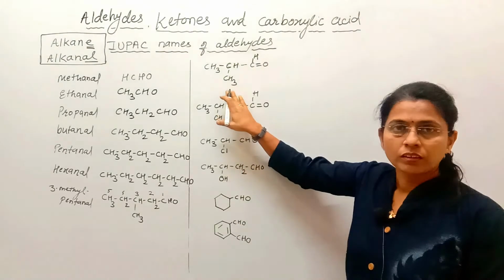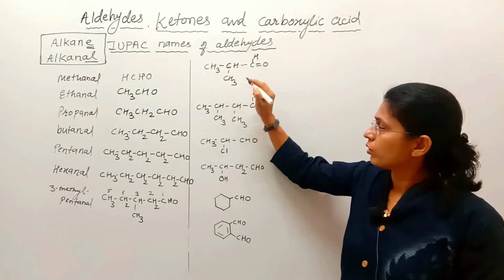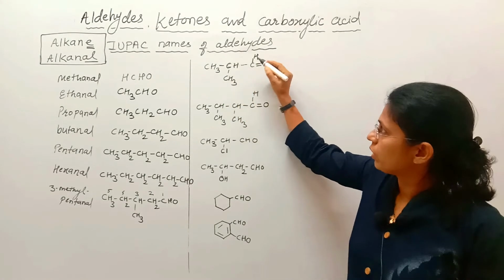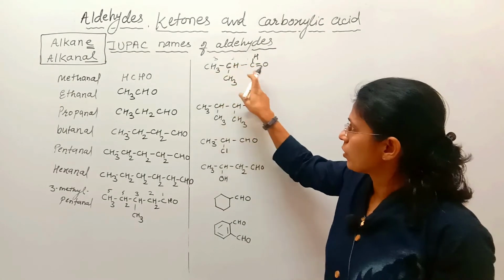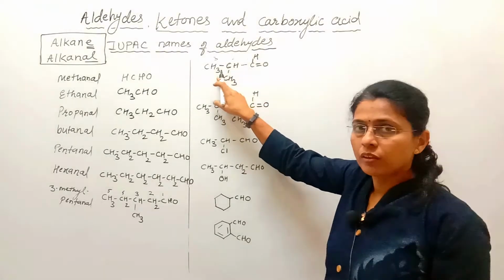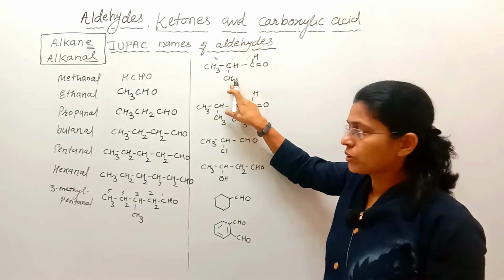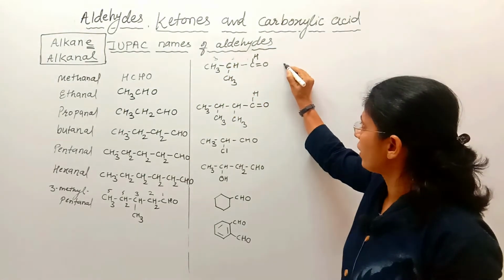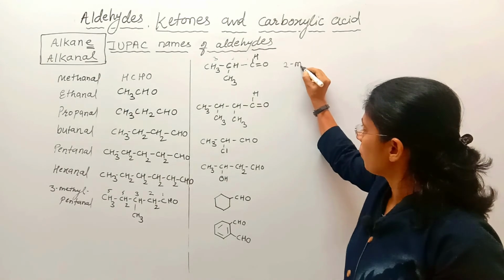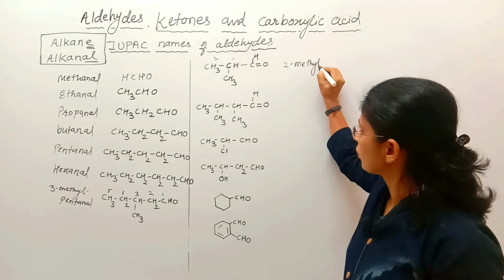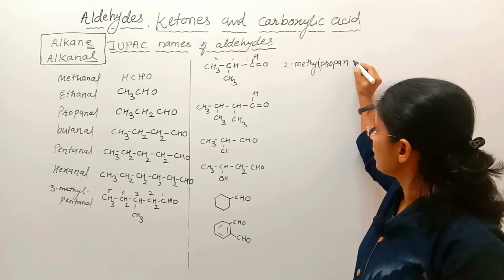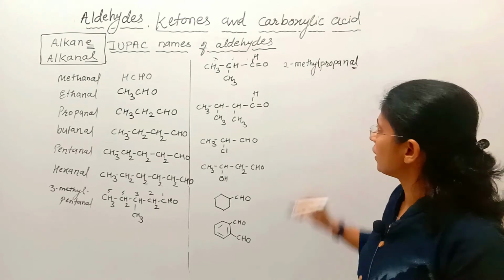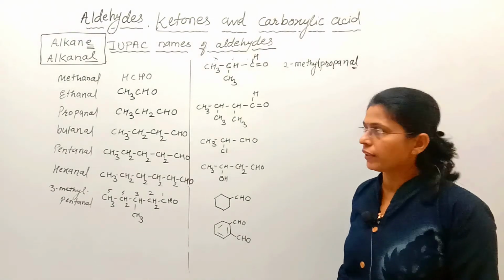Now see here, in this structure 1, 2, 3 carbons means parent alkane propane, and at second position there is methyl, so I will write the name as 2-methyl propanal. Propane, e is replaced by al, that is 2-methyl propanal.